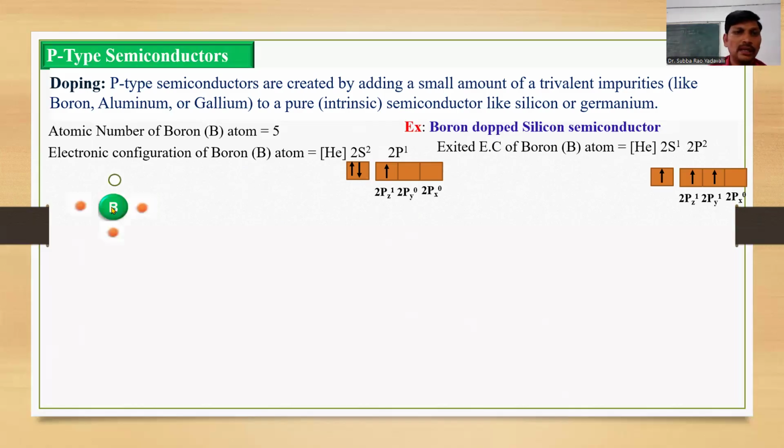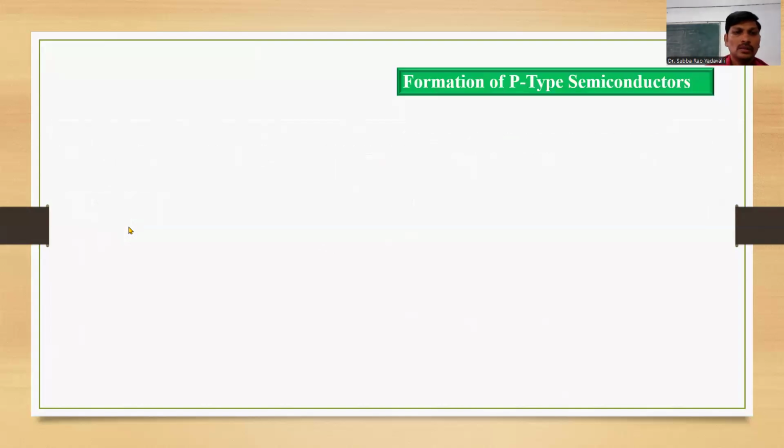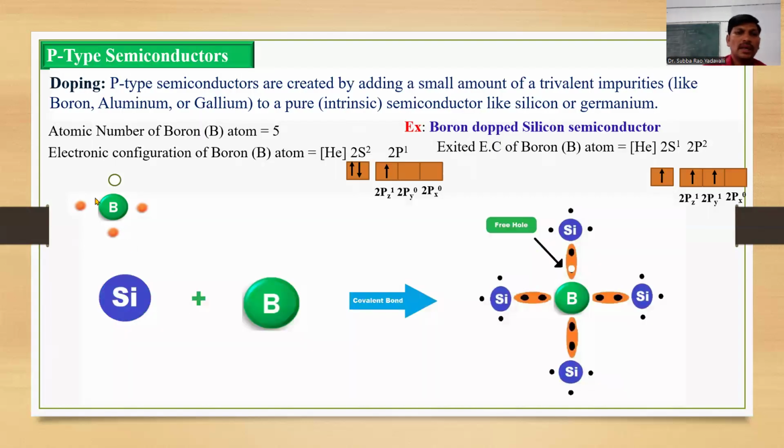So this is the boron atom. The boron atom has three unpaired electrons and one hole. The hole is the representation of this vacant orbital. Now this boron is added to the pure silicon. Now this boron is surrounded by 4 silicon atoms.